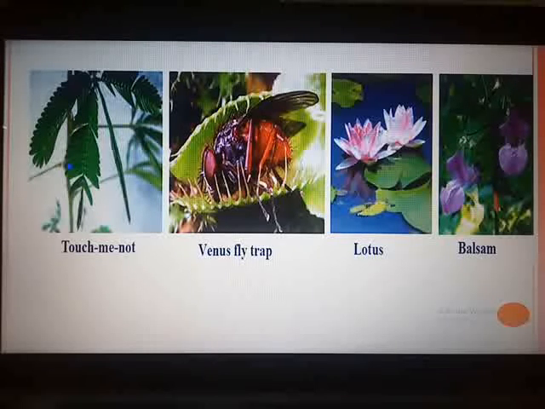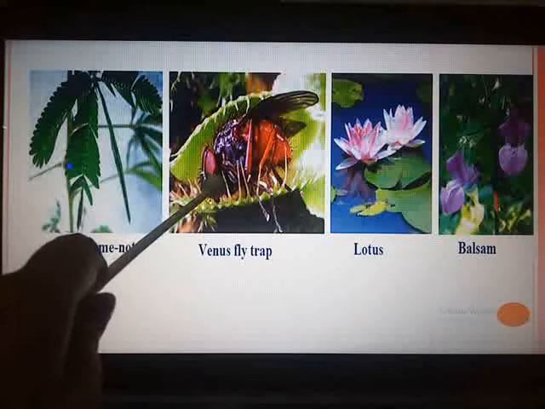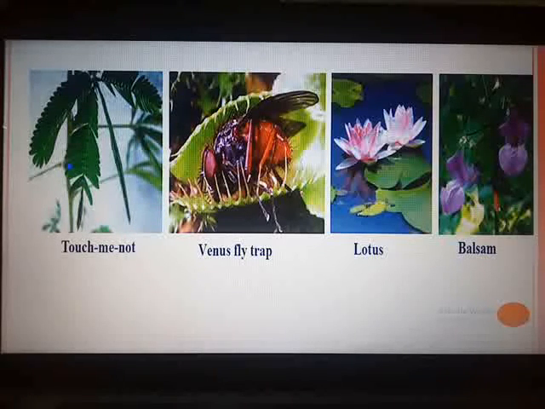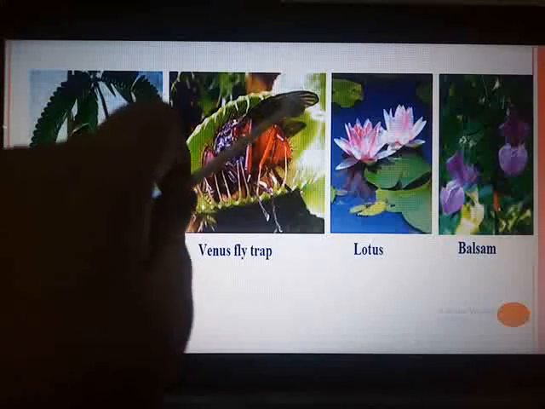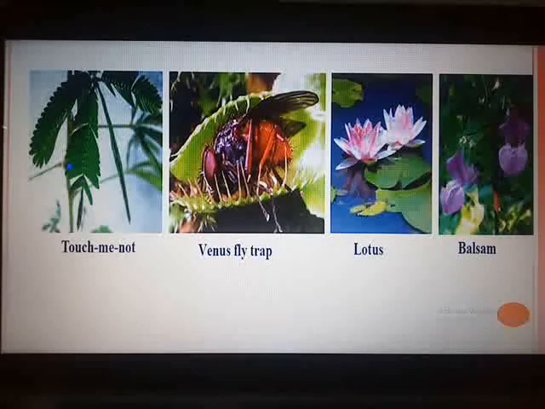In balsam, the ripened fruit bursts open at the right time to disperse the seeds. When you speak about the Venus flytrap, there is a trap that appears and smells like a flower and it deceives insects. So when an insect visits that flower-like trap, the trap closes up and the trapped insect is digested by the plant. The lotus flower opens during the daytime. The tuberose opens at night.